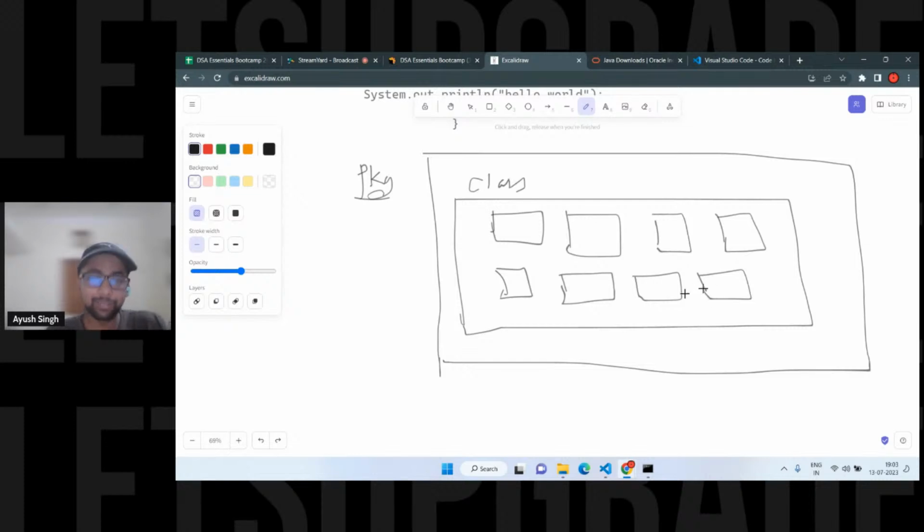Just see, we have to cover a few more things. Let's make it quick. Suppose we have blocks. It can be a variable, it can be a method. Let's suppose M stands for the methods, or you can say functions, and this is for the variable. Variables also take space. It is inside the class, not outside the class. Obviously, if you have different classes, it's going to be outside the class.